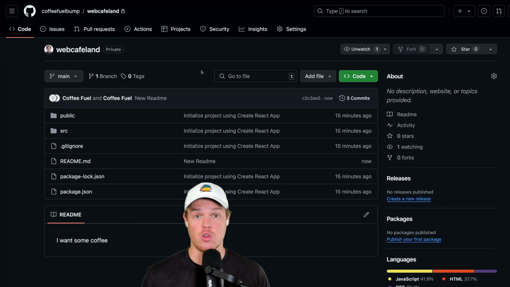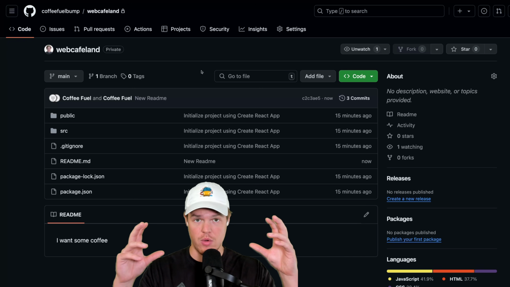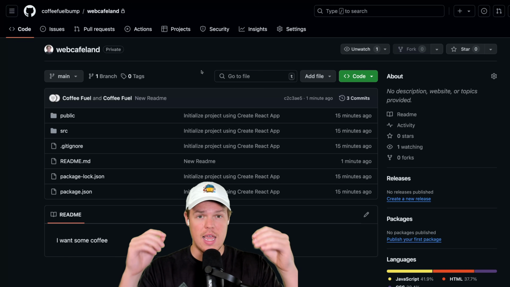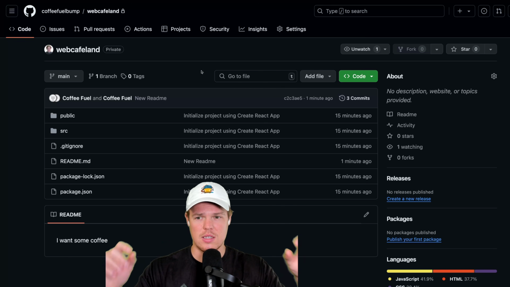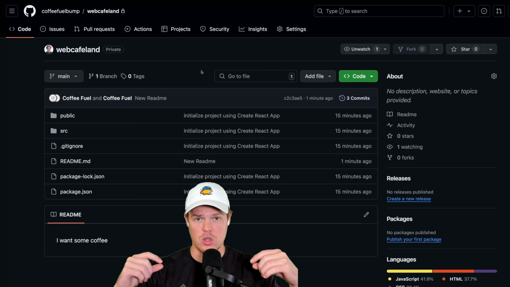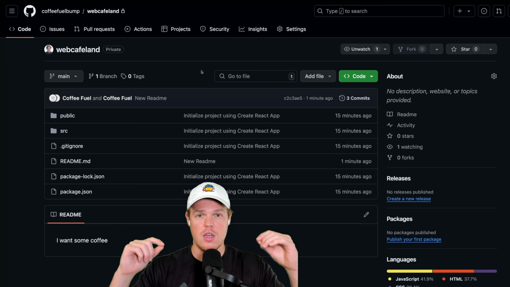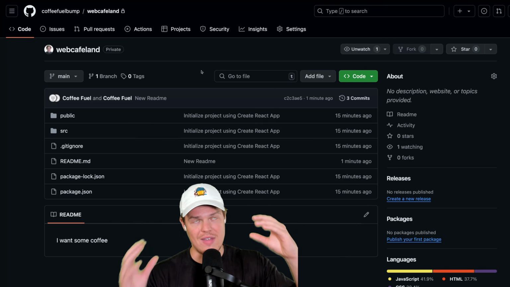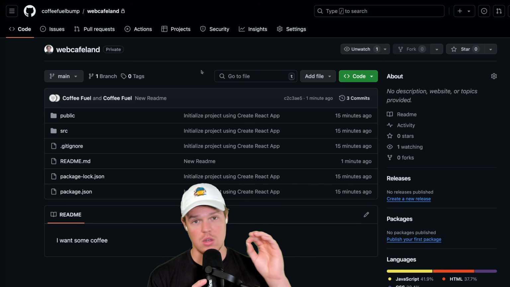Now, if anything I just described there is super confusing or you're like, Corbin, what's a branch? I want you to think of branches like this: we have our main branch, right? This is what we're going to use as the main thing the website's going to see. If we ever want to make features past this, typically we make new branches. We call those new branches a specific feature name, such as add footer. Then we will merge that add footer branch to the main branch so that we have a stable main branch. We'll get into it. Don't worry.